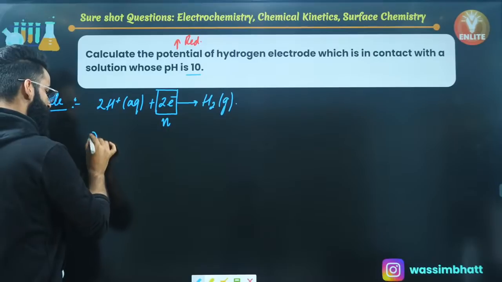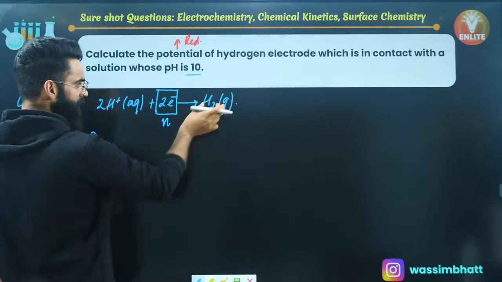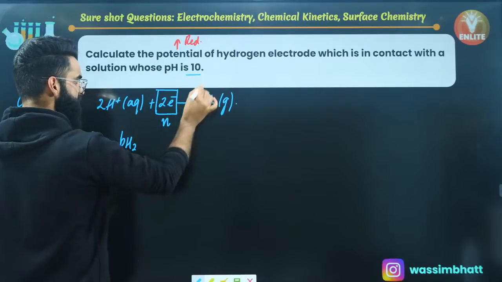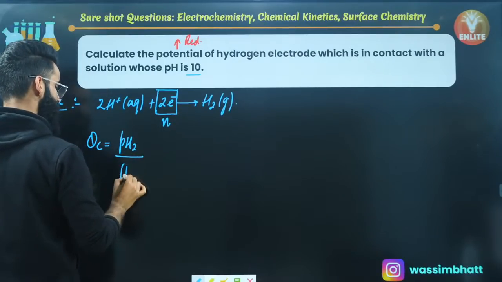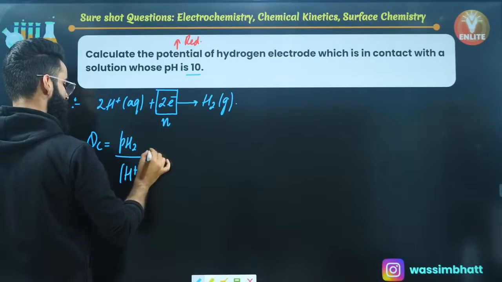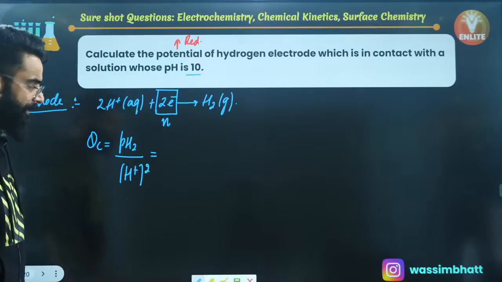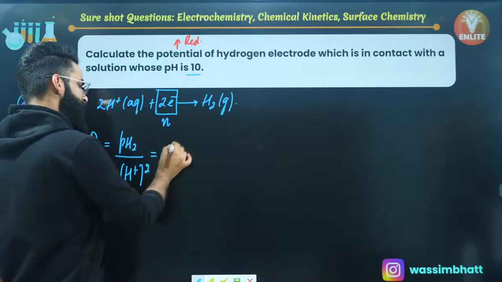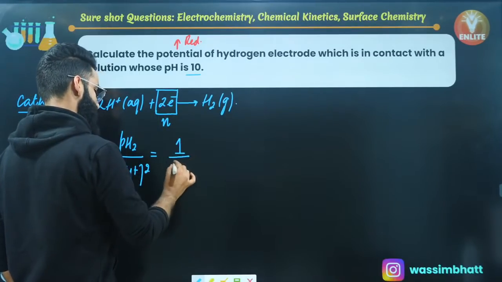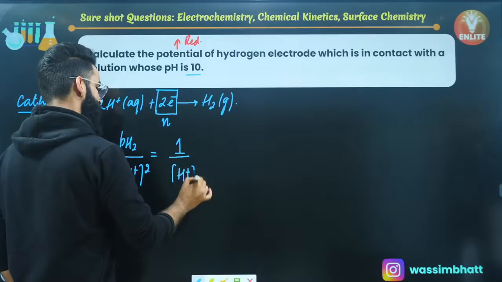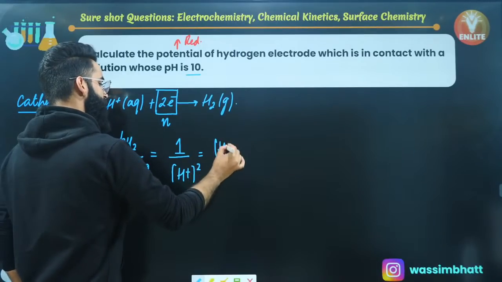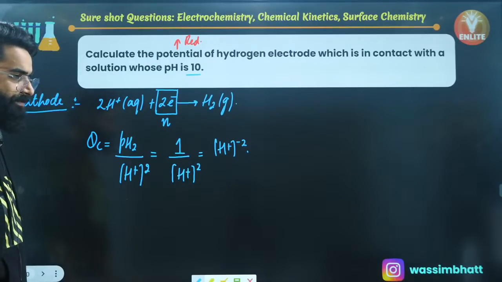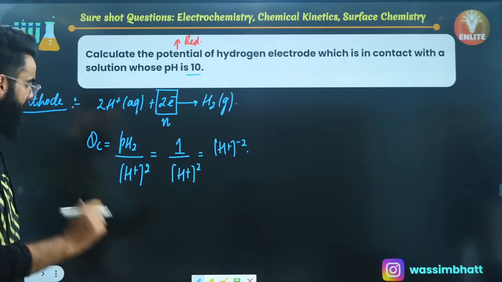Number 2, let's write the QC expression. This is in gaseous form, so I'll be writing partial pressure of H2 raised to the stoichiometric coefficient, that's 1, divided by the concentration of H+ raised to the stoichiometric coefficient, that's 2. Whenever the partial pressure of H2 isn't given, you'll be assuming the partial pressure of H2 is 1 bar. So this comes out to be the H+ concentration raised to minus 2. Simple.